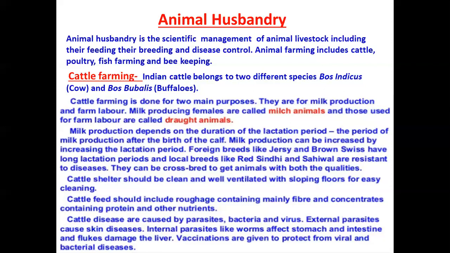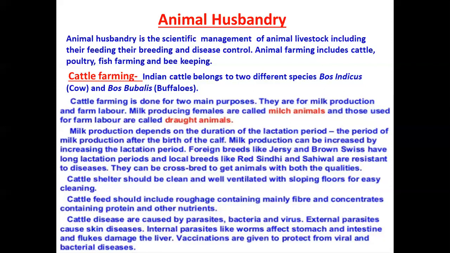Now, cattle farming is done for two main purposes: milk production and farm labor, right? Why are we rearing cows or buffaloes? Because we need these two basic things from them, milk production and farm labor. The milk producing females are called milch animals, and those used for farm labor are called draught animals. So again it is divided into two: milch animals and draught animals.